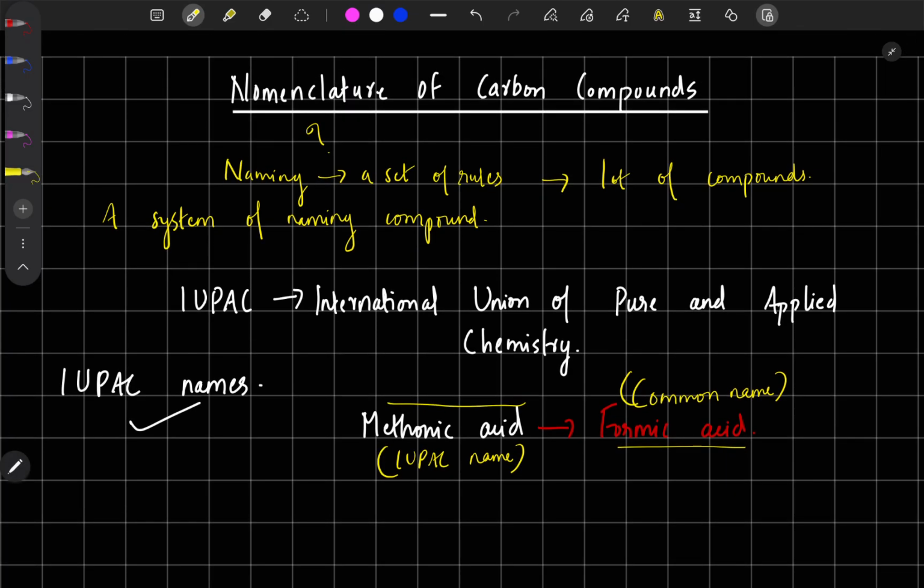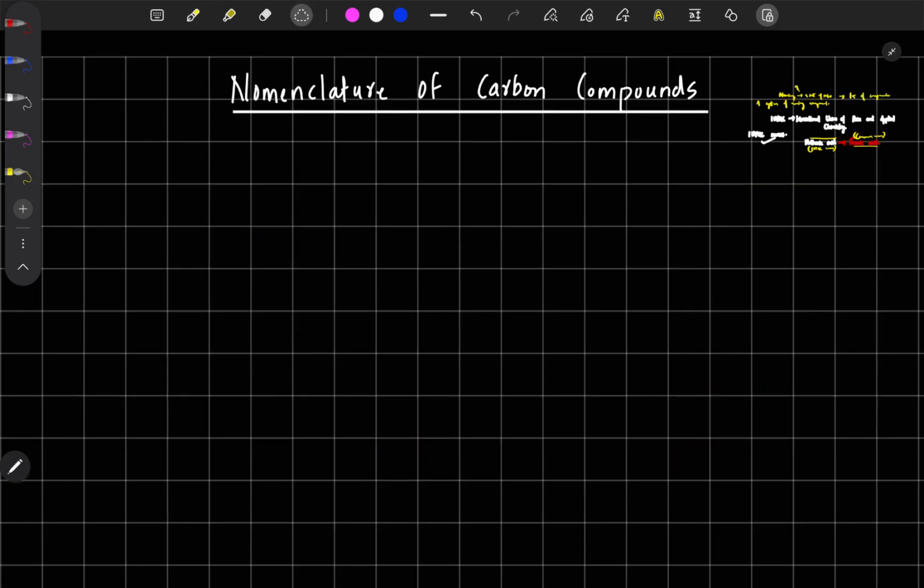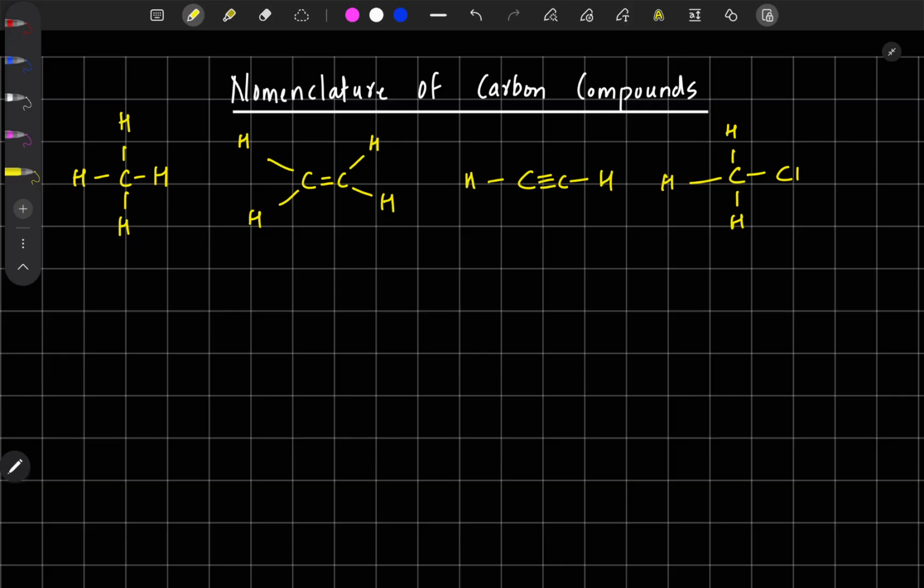So I will rub this part. Now we need to name the compounds. I am randomly drawing some structures here. These are some examples of carbon compounds. We are studying this from a 10th grade point of view, and this is in the 4th chapter of our CBSE science textbook. So only those compounds we will study. Those who want to study higher, you can look at the 11th grade chemistry book, where there is more.